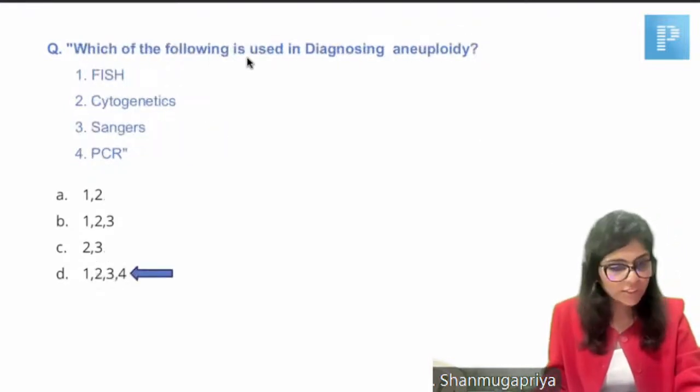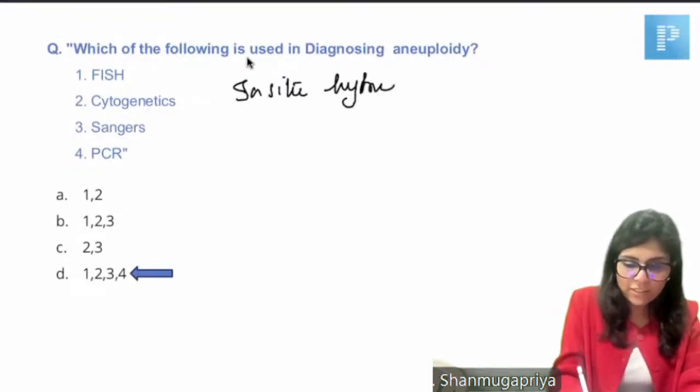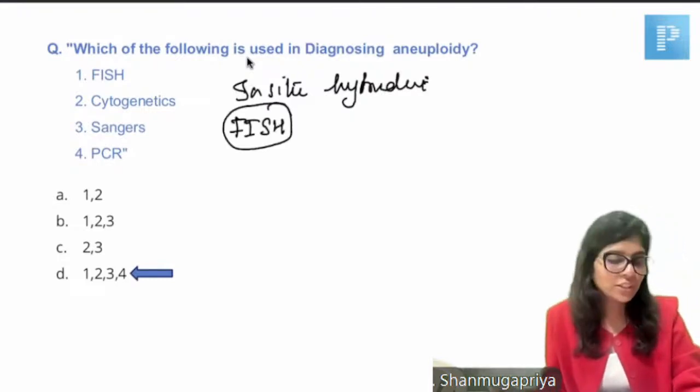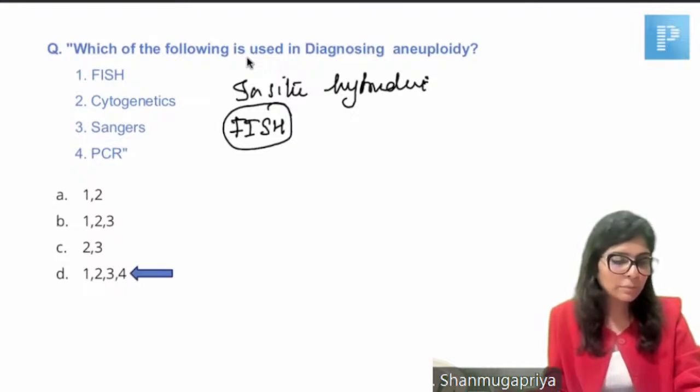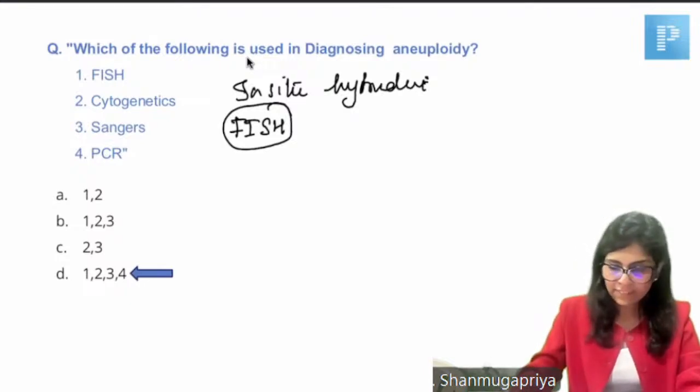FISH was not in the choice. Yeah, I think it was given as in situ hybridization. Right? What is in situ hybridization? It is fluorescent in situ hybridization. That is why learning abbreviations is important. That is nothing but FISH, Utkarsh Sharma. Answer is choice D.